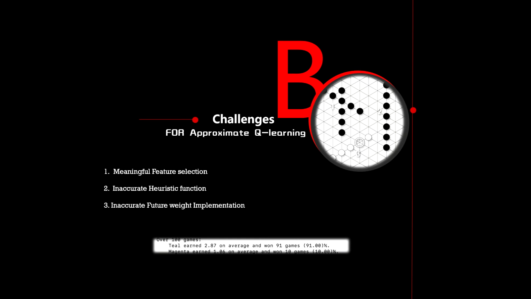We first applied a basic approximate Q-learning, and we found some challenges that prevented us from achieving better performance. The challenges were wasteful feature selection, an inaccurate heuristic function, and an inaccurate future rate implementation. Of course, we tried our best to solve them. Let's see how we did.